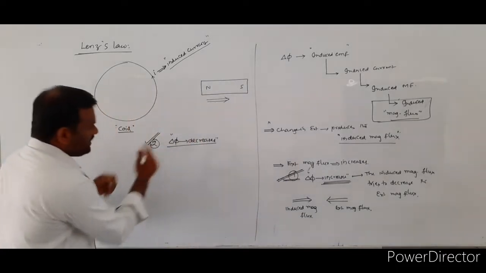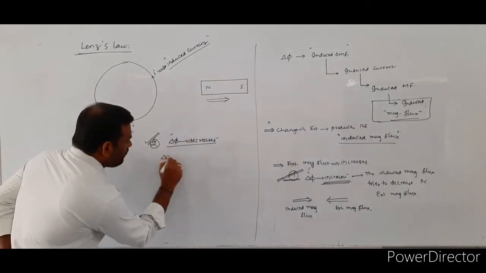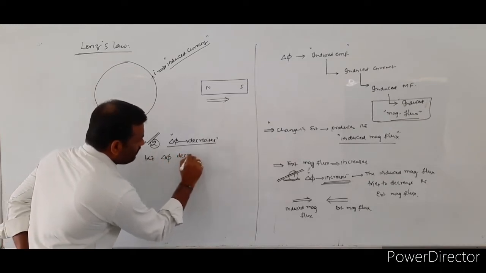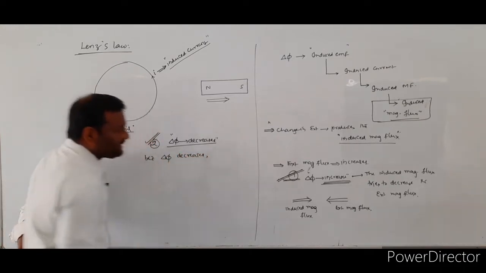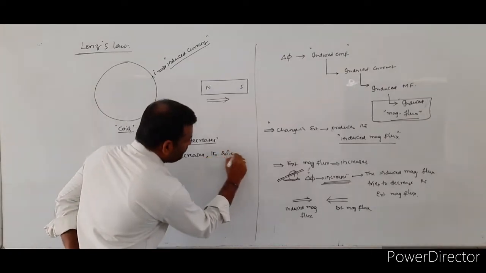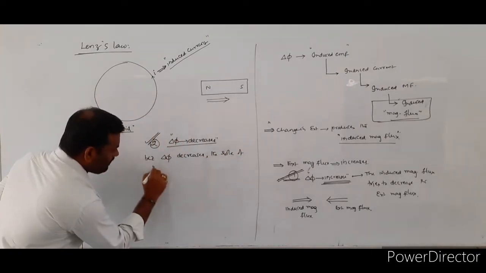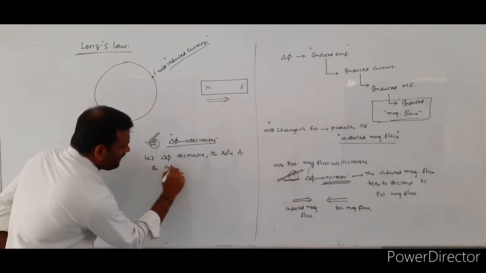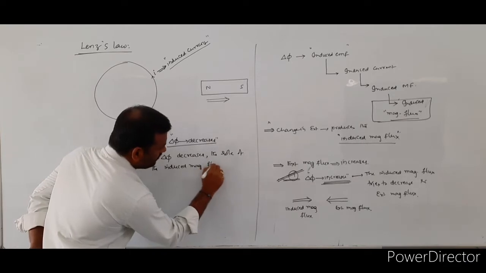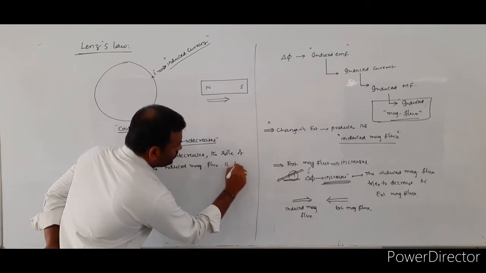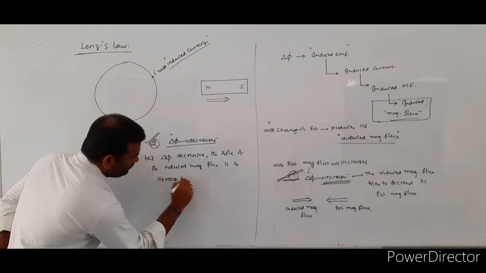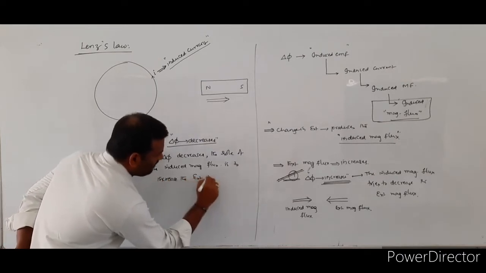In this case, because the change in magnetic flux decreases, the role of the induced magnetic flux is to increase the external magnetic flux.